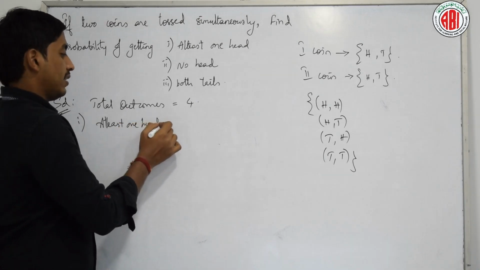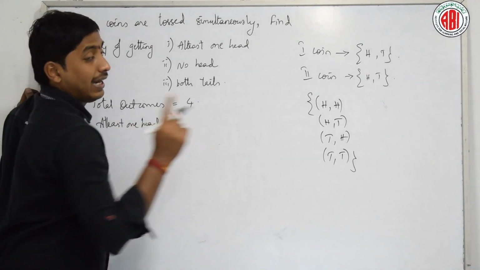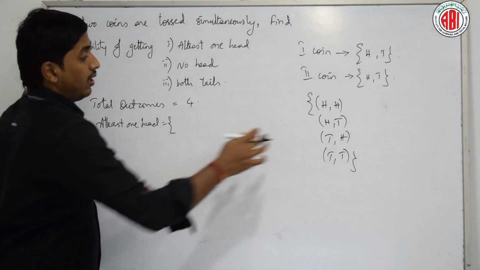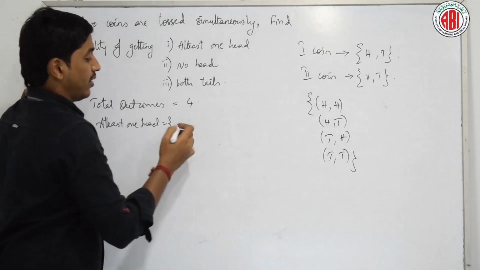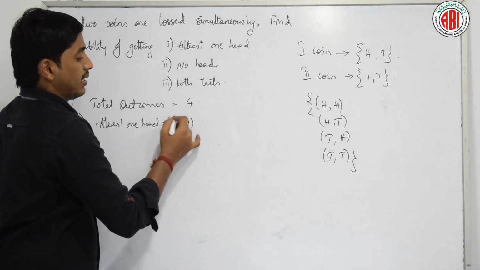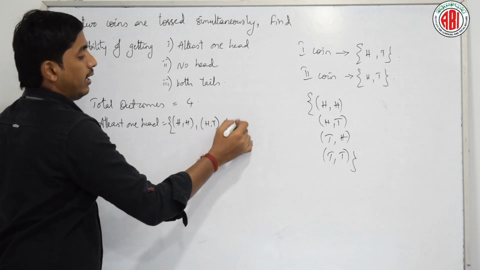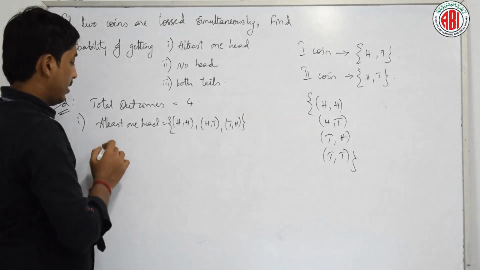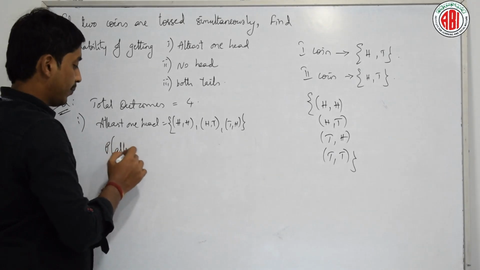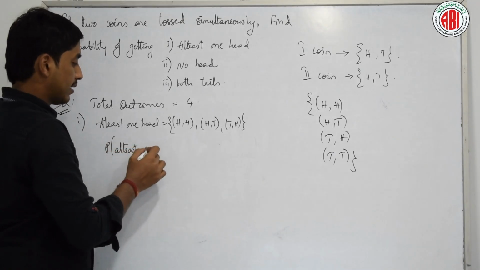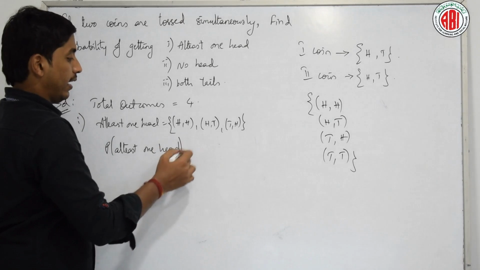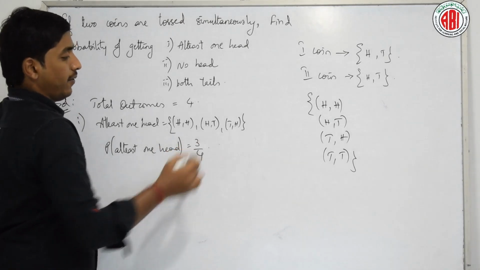For the first one, at least one head. What are the possibilities here? At least one means it can be more than one, which means this and this. What are the outcomes? HH, HT and TH. Totally how many are there? The probability of getting at least one head is 3 by 4.